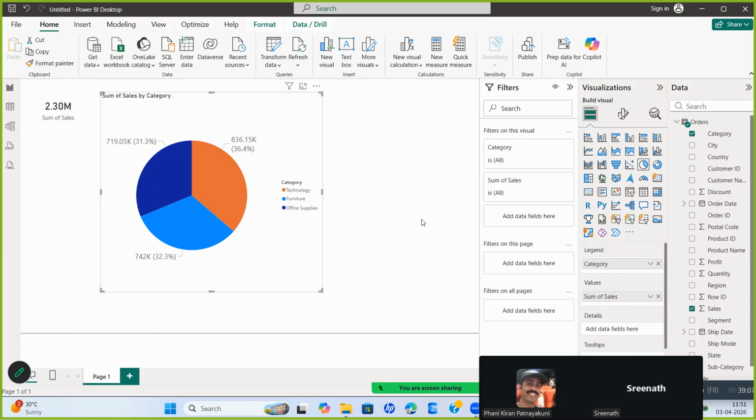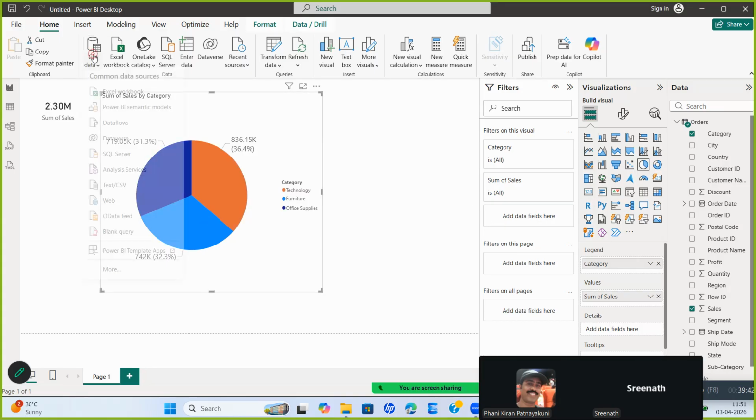This is called the visual interaction concept in Power BI. Whatever visual you are clicking a data point on, if you have other 5-6 visuals here, all those visuals will change based on the click. I clicked here, 2.3 million became 836.15k. I clicked here, 719.05k. I clicked here, 742k. Is it changing? Like this, any visual I bring here, they will interact with each other. This is the beauty of Power BI which you can't find in Excel.